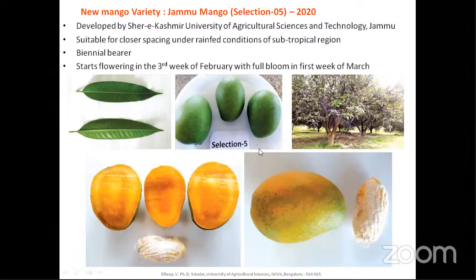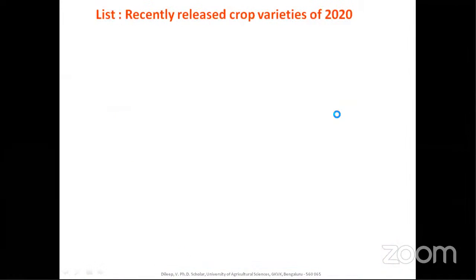The total duration of the flowering is almost 2 weeks. That is 15 to 20 days, maximum 20-25 days. That is the only flowering period. After that, the fruiting will start.